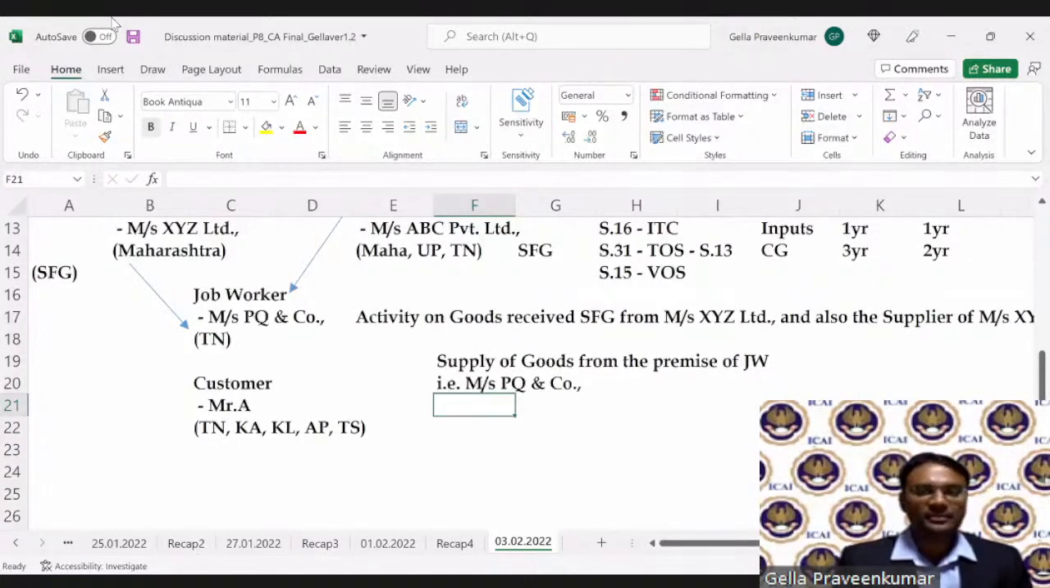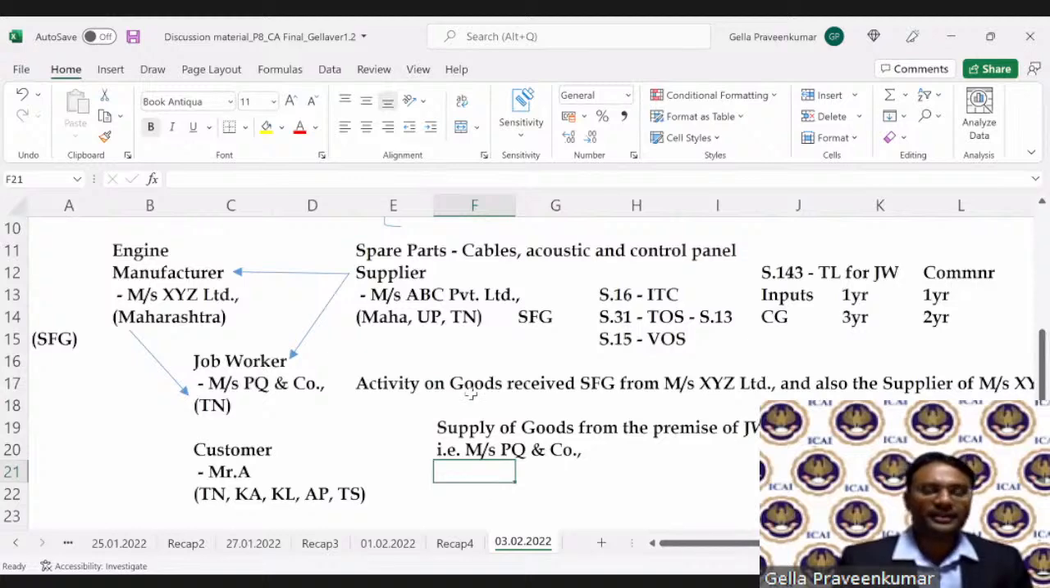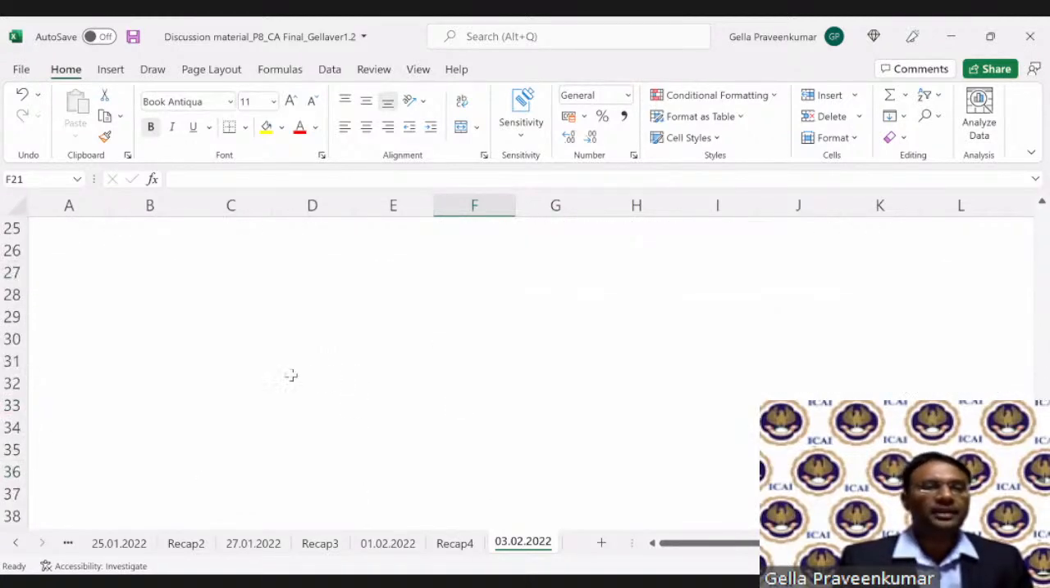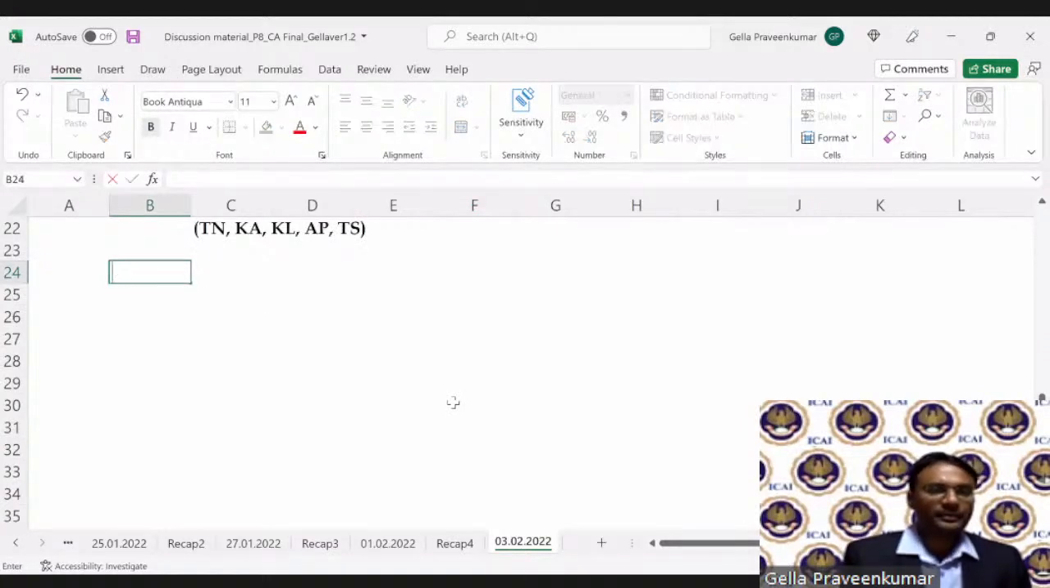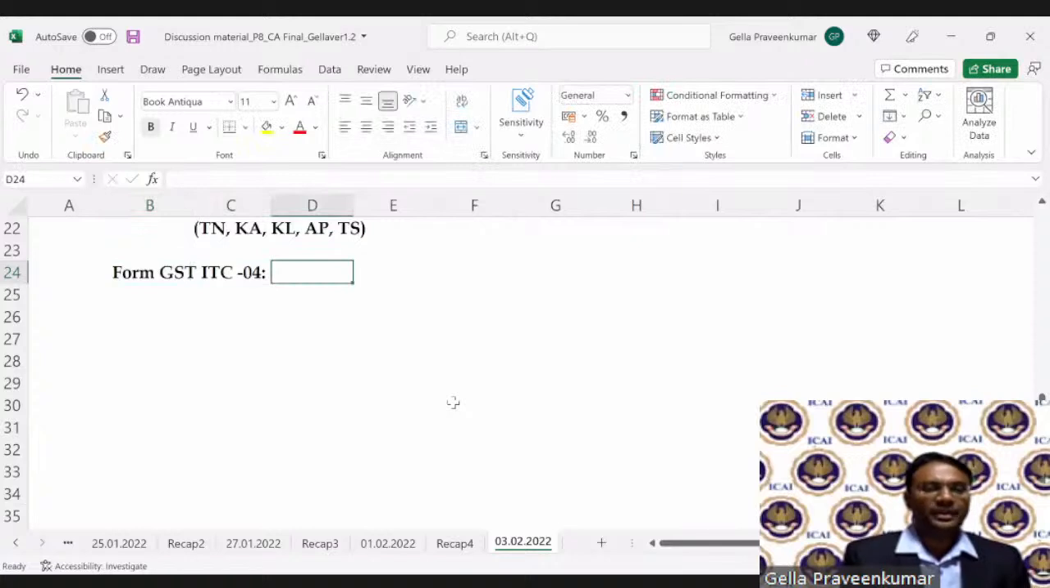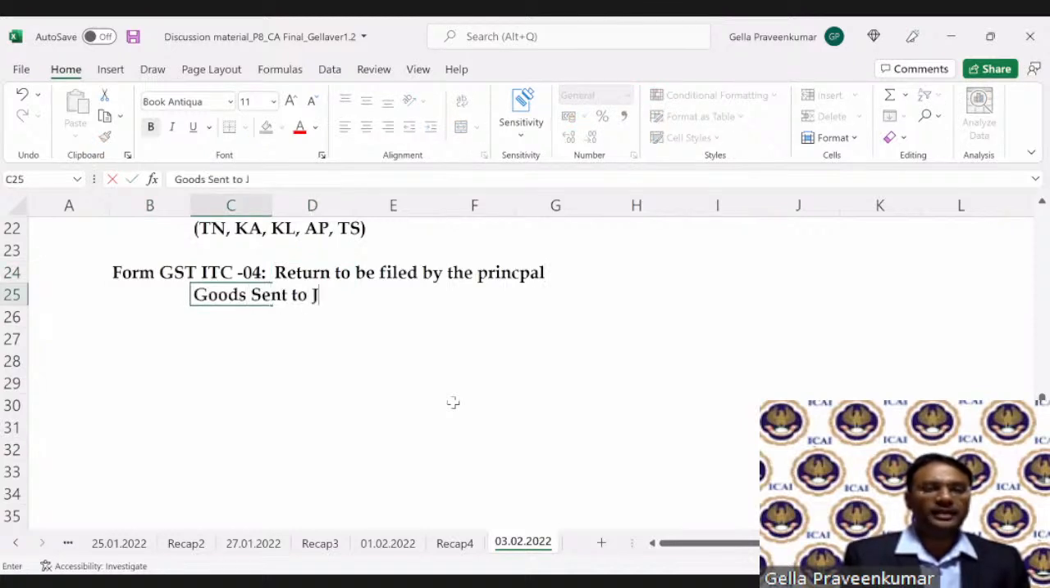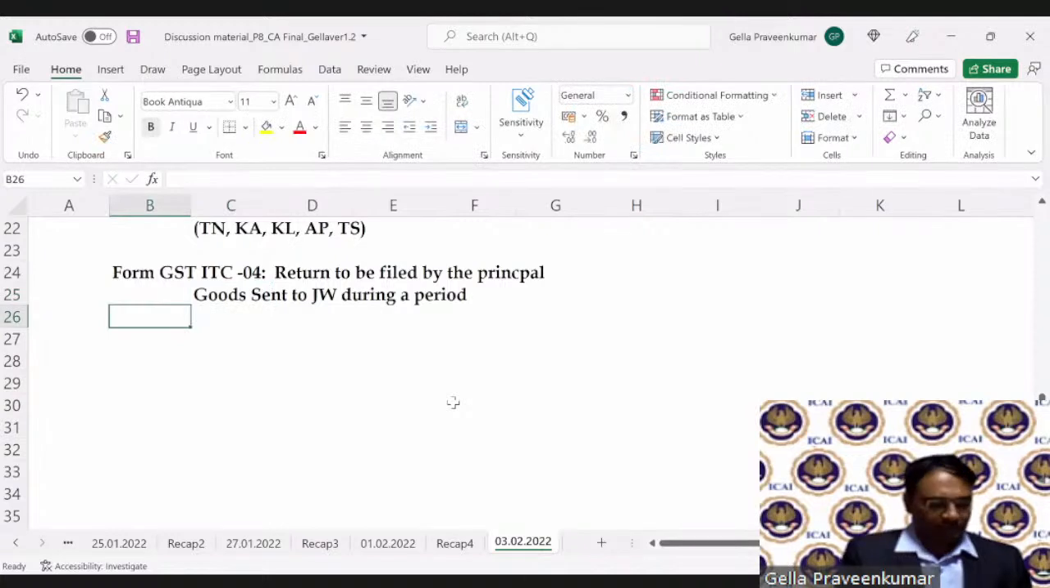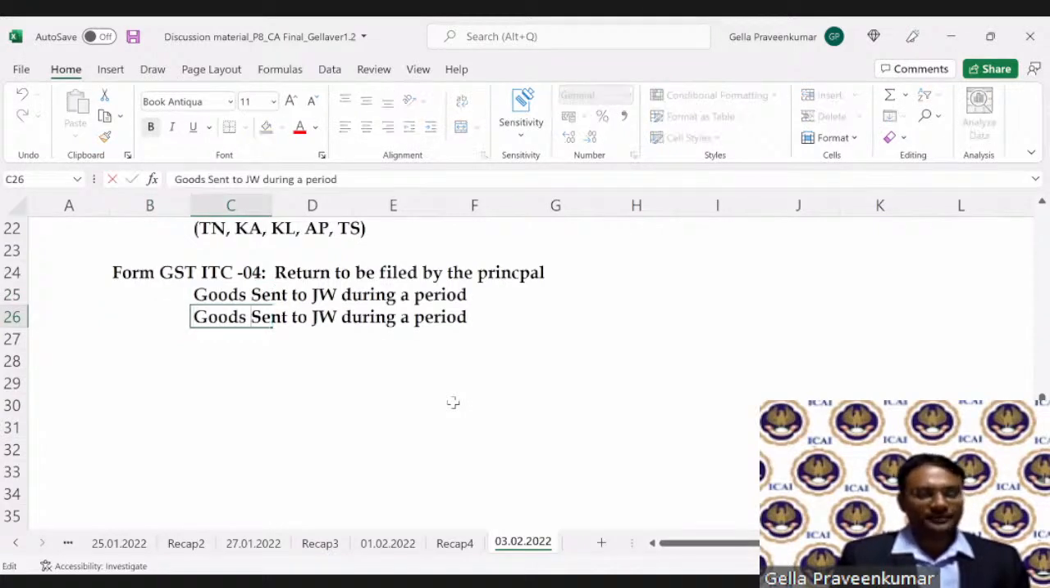Moving further, time limit we have understood, supply also we have understood. There is something called Form GST ITC 04. This is to be filed by the principal for goods sent to job work during a period, and goods received back from job work during a period.